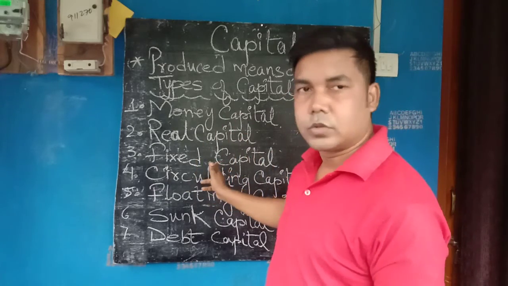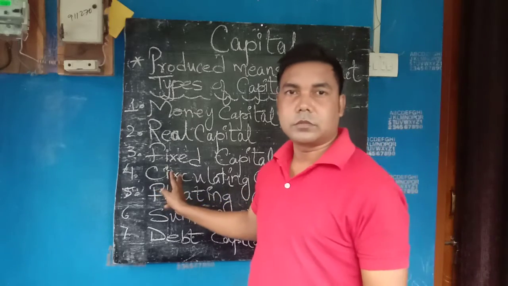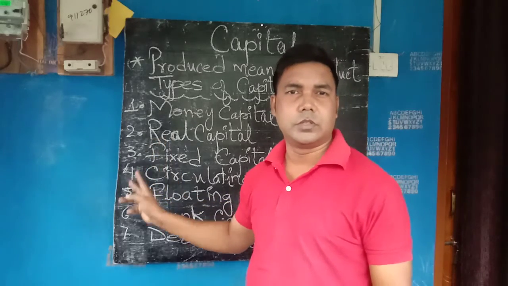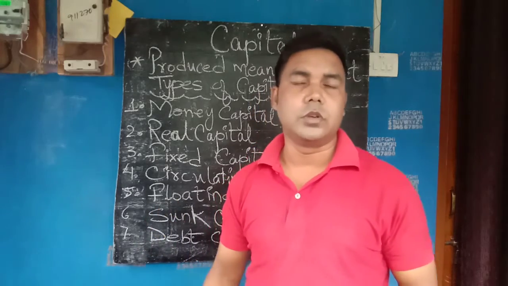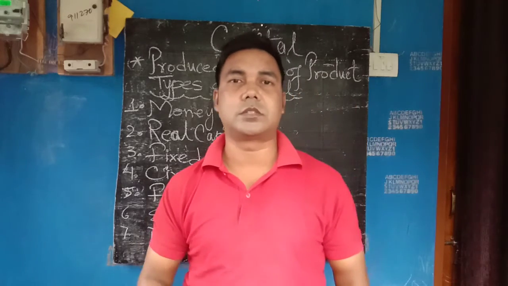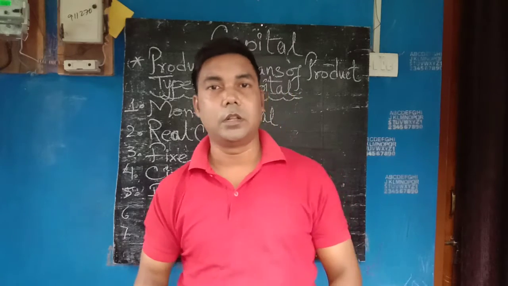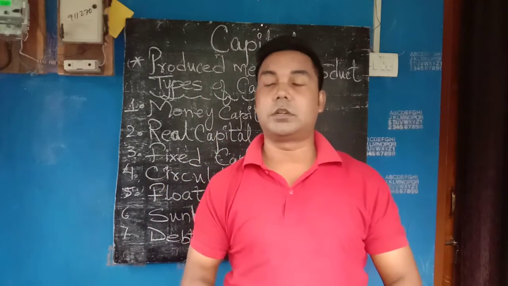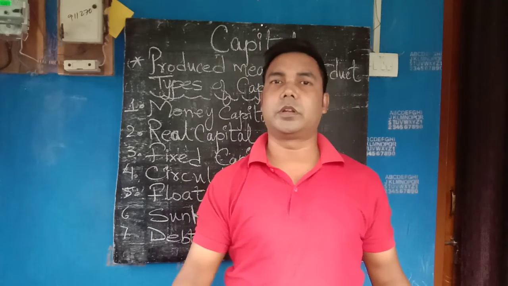But circulating capital are those goods which you use just once, only once. Next time you can't use them. But fixed capital is already installed, so you can use it. But circulating capital, next time you are going to use, you can't use, because you will not get it.